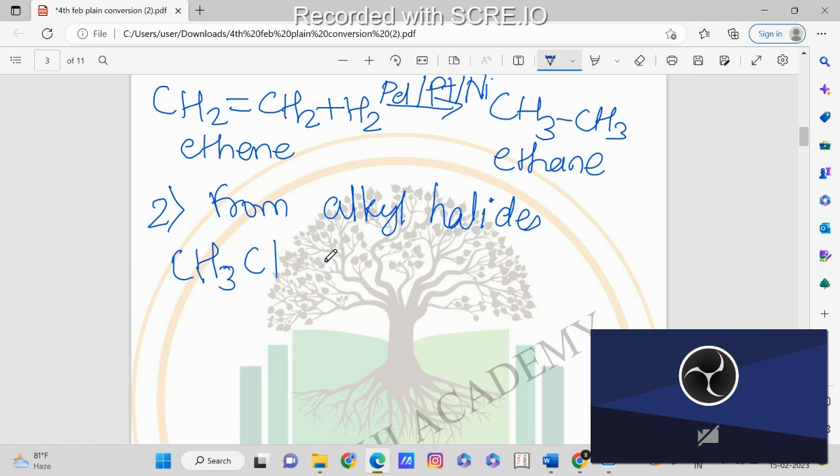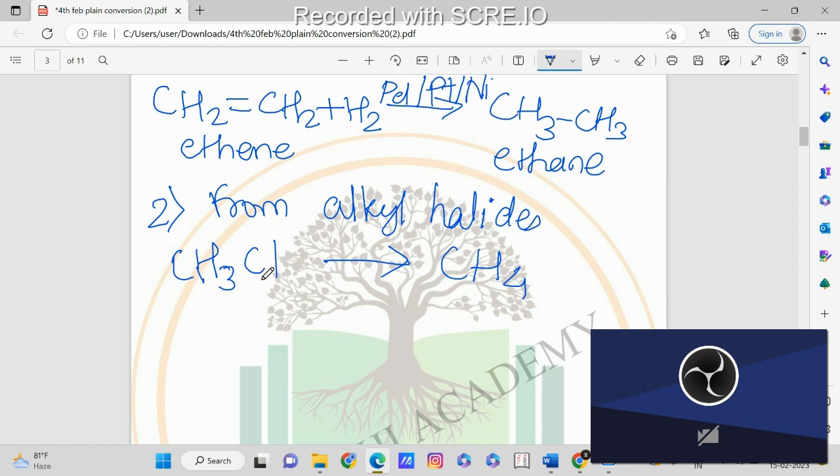Now from this, we are having one carbon over here. So since we are having one carbon, which alkane will form here? The alkane having one carbon will form, that is methane. So we will have CH4 as a product here.